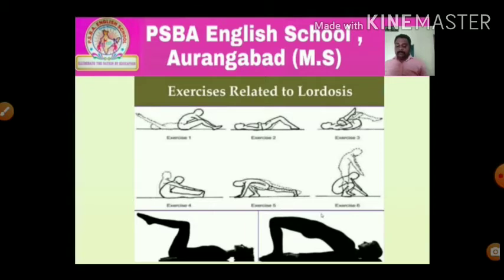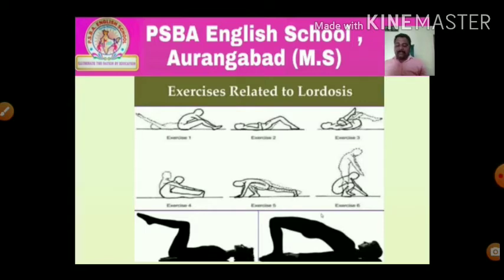third one. Fourth one, sit on the chair with the feet wide apart. Bend and position your shoulders between your knees, then reach the floor under the back of the chair. Hold this position for some duration. Fifth, lie in prone position on the floor. Keep the palms of your hands on the floor at shoulder's width. Push toes up, keeping the pelvis on the floor. Hold the position for some time.